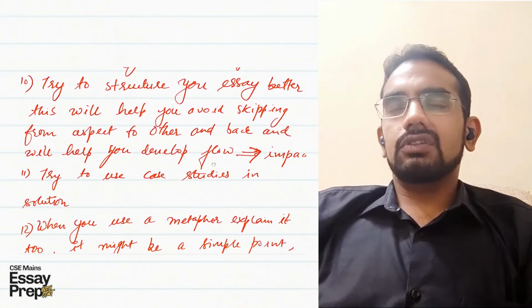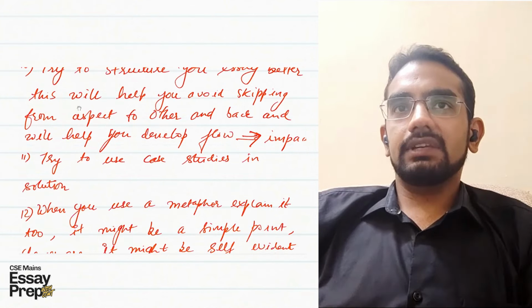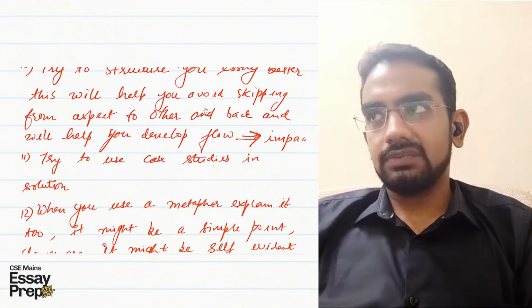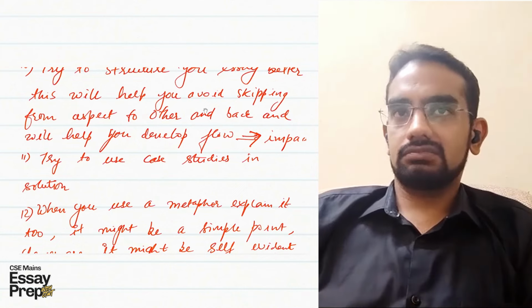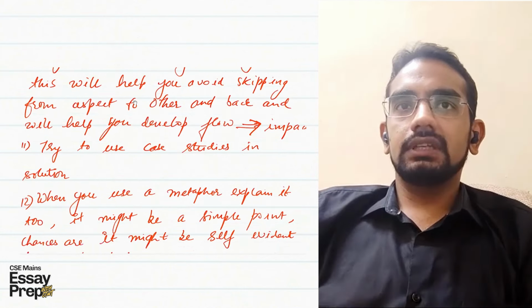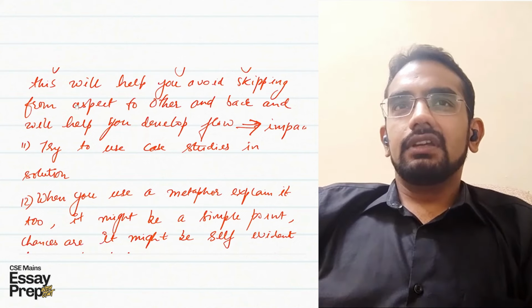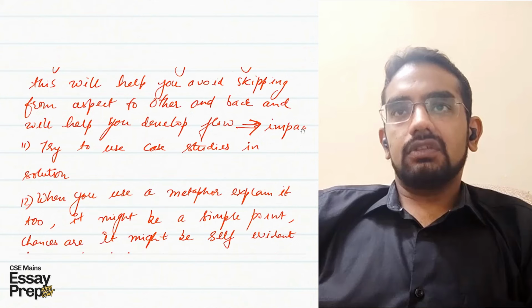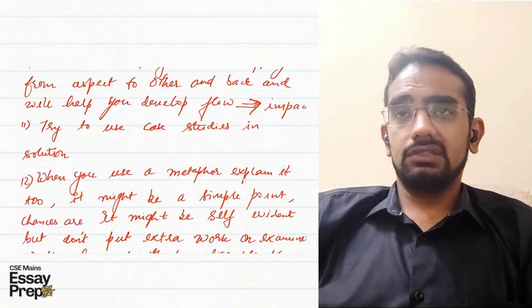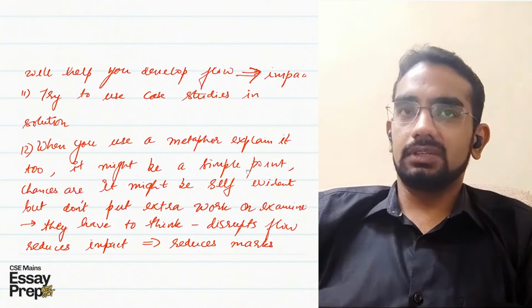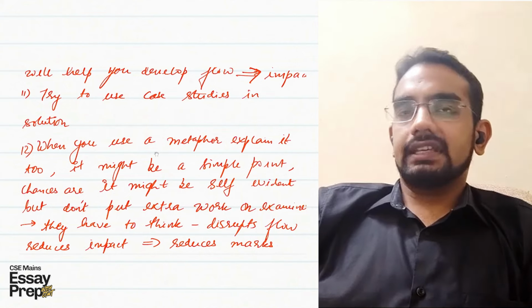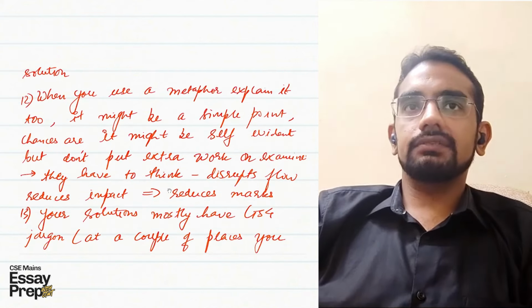Like I mentioned, you have to try to structure your essay better, avoid skipping from one aspect to another and then back. Like you have mentioned the social aspect at 2-3 places in the essay. So try to avoid that. If you keep on skipping back and forth between aspects, then it disrupts the flow of the essay. A disrupted flow leads to lesser impact and lesser impact leads to lesser marks. You can see that you could have used much more case studies, like I mentioned in your own essay.